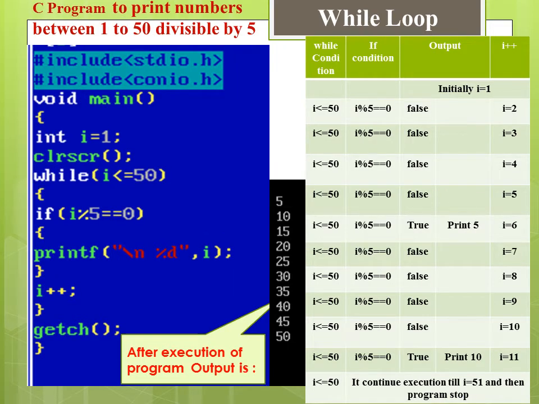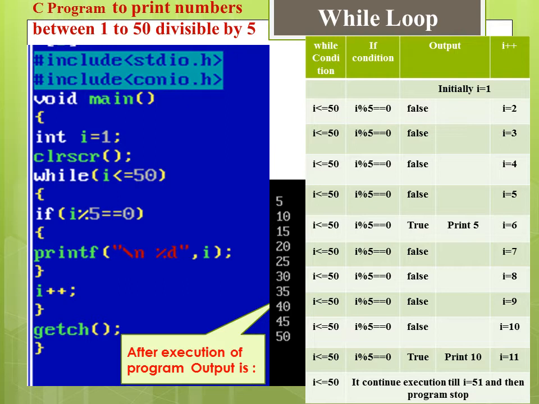Hi friends, by taking one more example, here I am explaining while loop. The program is that you have to print numbers between 1 to 50 which are divisible by 5. As per C programming structure rule, first I have included two header files, and in main function here I declared variable I which is counter variable.